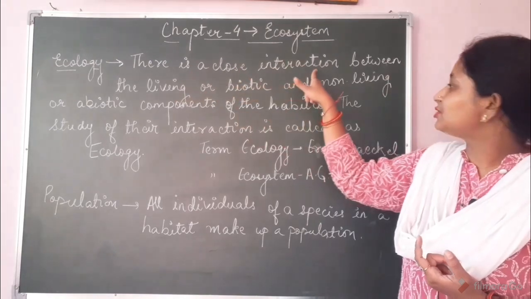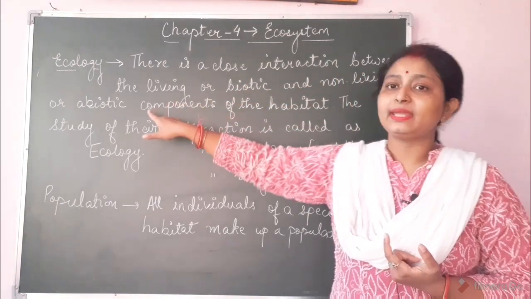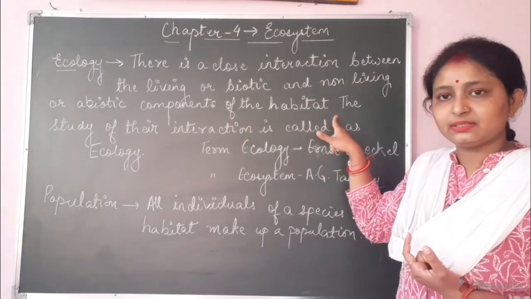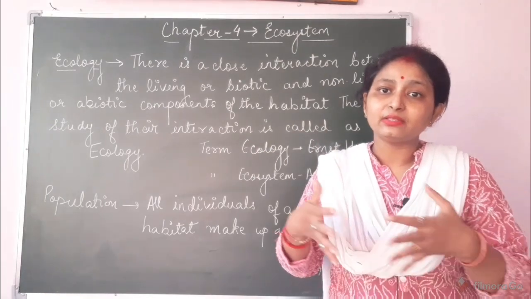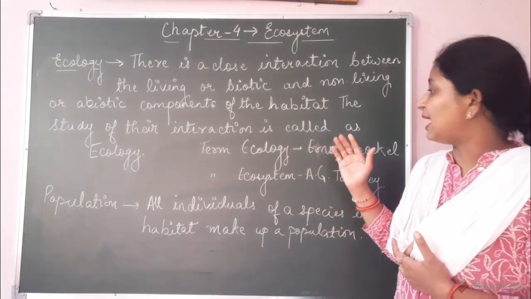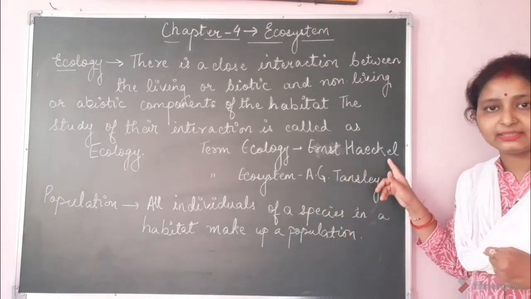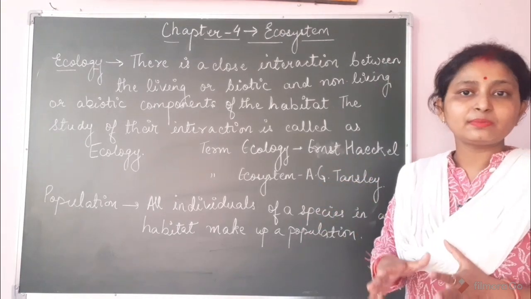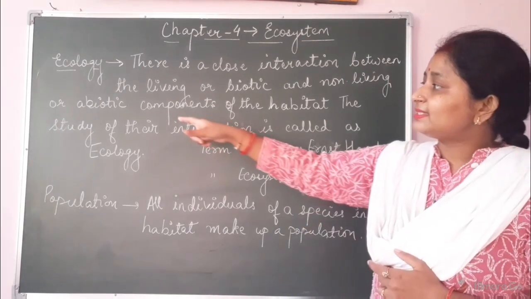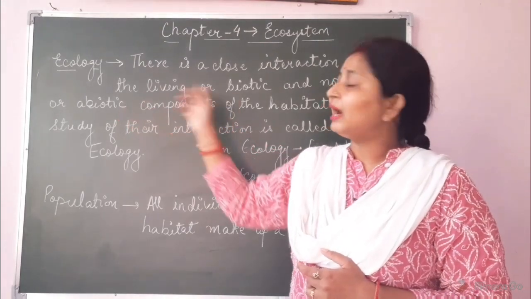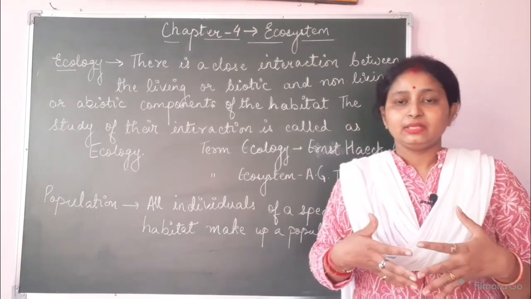There is a close relationship between the living or biotic and non-living or abiotic components of the habitat. So the study of the interaction between the living and the non-living components is called ecology. The term ecology was coined by Ernst Haeckel, whereas the term ecosystem was coined by A.G. Tansley.